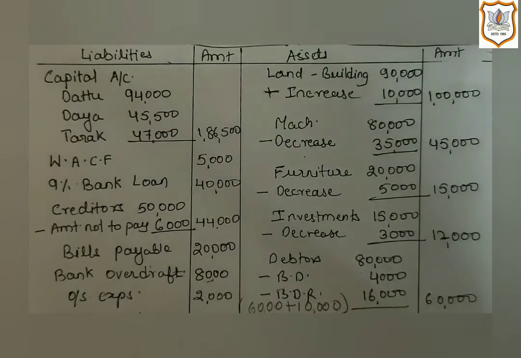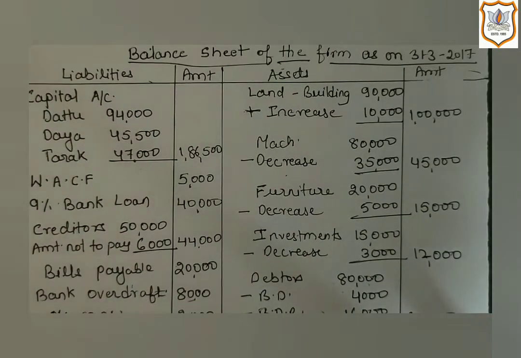Now the next item given on the debit side of the revaluation account is bank overdraft interest, which is 1,500. As it is given on the debit side of the revaluation account, it shows that it is an unrecorded liability.